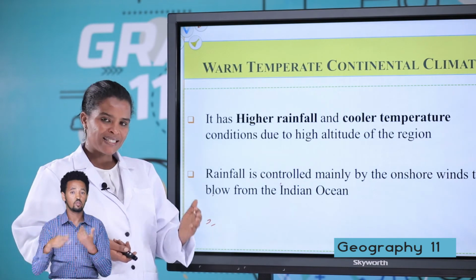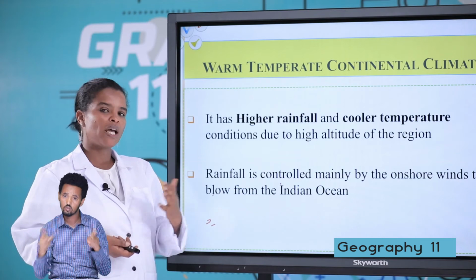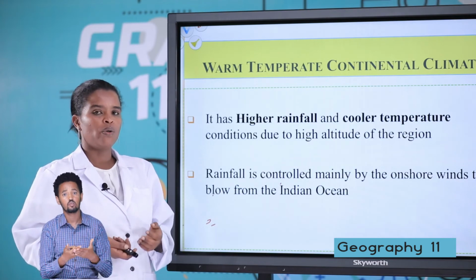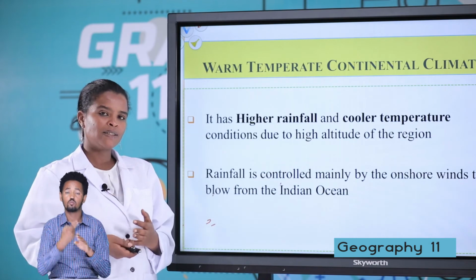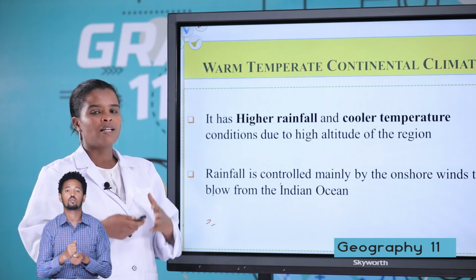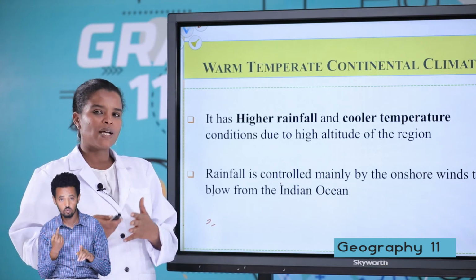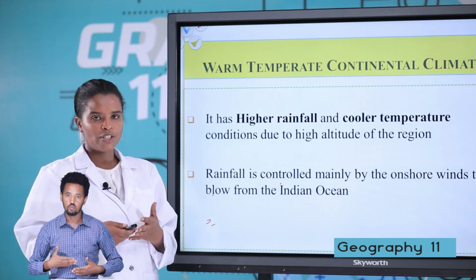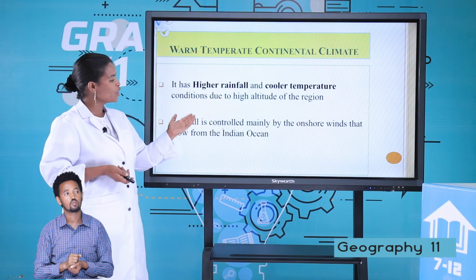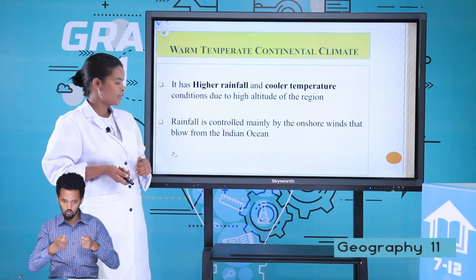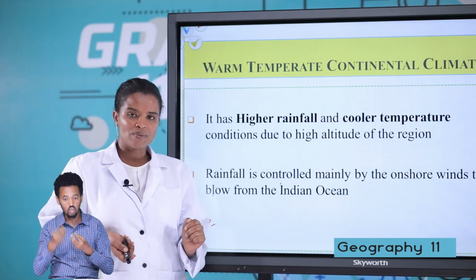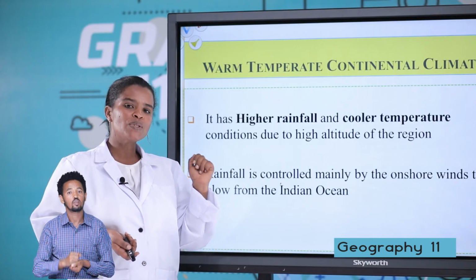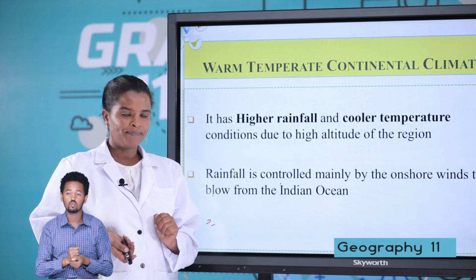By the way, what is the difference between onshore and offshore winds, students? Okay, onshore winds are winds that start from water bodies. Offshore winds start from land bodies. For example, the northeaster trade winds. So the rainfall is controlled mainly by onshore wind that blows from the Indian Ocean. The wind that starts from the Indian Ocean, we call it southeast trade wind.